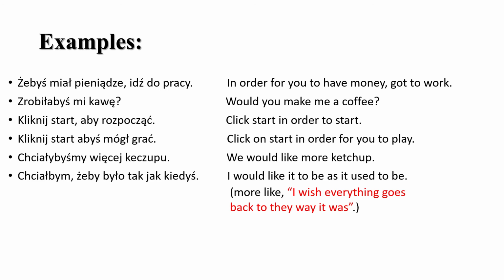When you say chciałbym in Polish, it usually means that I would like something, but in this case, chciałbym, żeby było tak jak kiedyś, it's like you're wishing. So it literally translates to I would like it to be as it used to be, but it actually means I wish everything goes back to the way it was. So it's more like wishing in this case.